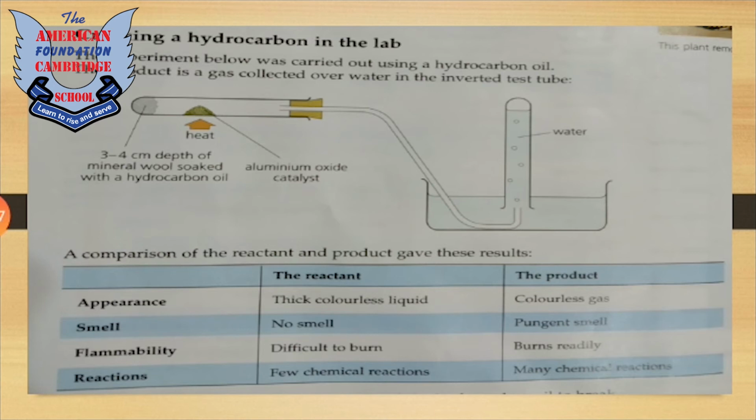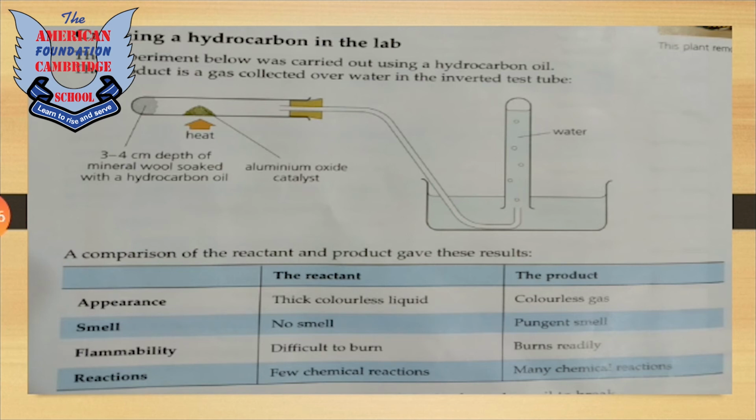A comparison of the reactant and product gave these results to us. We can see that there are 4 different features or categories in which we can see the difference between the reactant and the product. First of all, the appearance. The reactant was a thick, colorless liquid, while the product is a colorless gas. Smell. There was no smell of the reactant, while there is a pungent smell of the product.